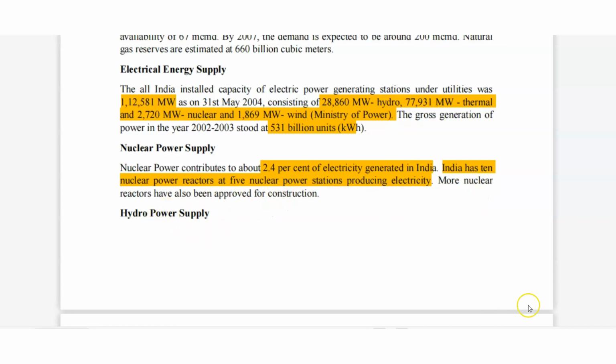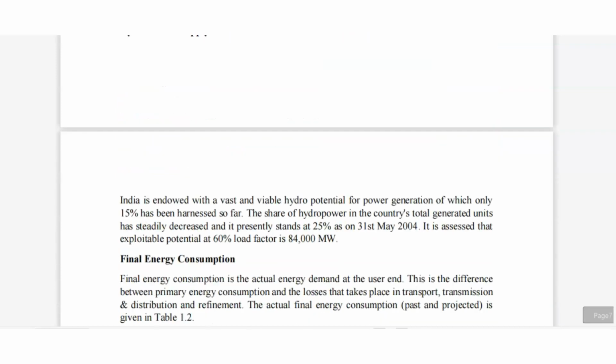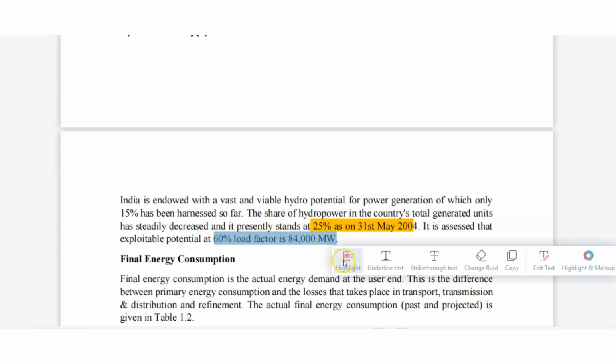Okay. Hydropower supply. India has a vast and viable hydro potential for power generation, of which only 15% has been harnessed. So the share of hydropower plants in the generated units has steadily stood at 25%. It is assessed that at 60% load factor the potential is 84,000 megawatt.